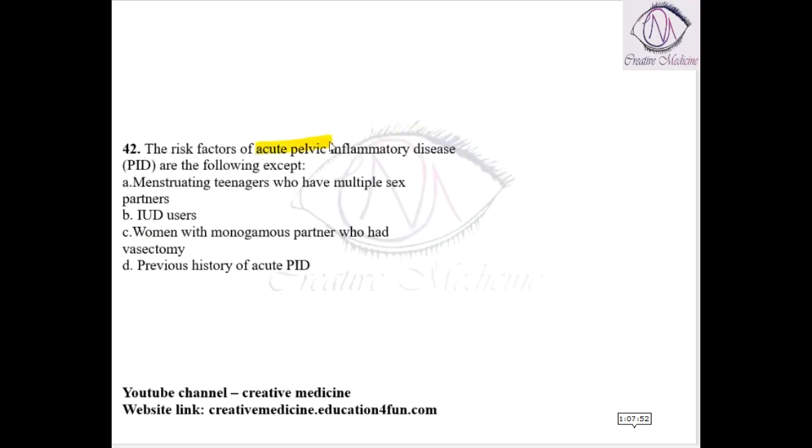Next, risk factors of acute pelvic inflammatory disease are all except: menstruating teenagers who have multiple sex partners. True. IUCDs. True. Women with monogamous partner who had vasectomy. False. Previous history of acute PID. So pelvic inflammatory disease is seen in these cases, not seen in women who have a monogamous partner who had vasectomy.